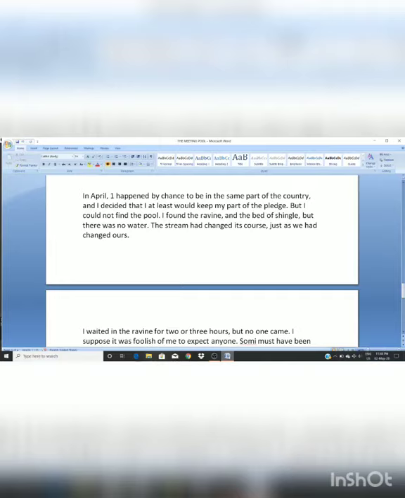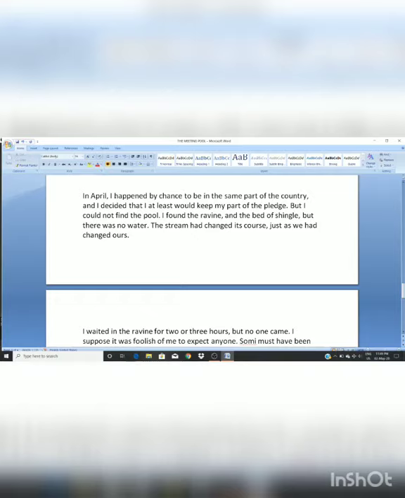And I decided that at least I would keep my part of the pledge. Okay, so what happened with him? It was 1st April, and by chance he was in the same part of the country where that pool was. So he decided that at least he would keep his promise, he would keep his word. He also went there to fulfill his promise. Finally the time came, after 10 years, when they had to meet at the pool.